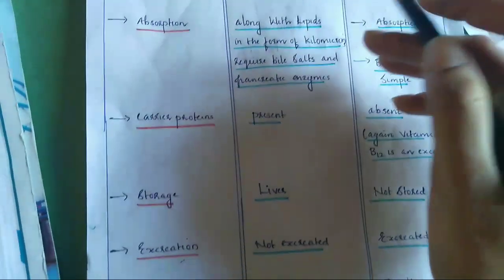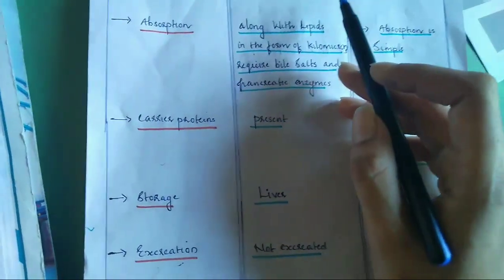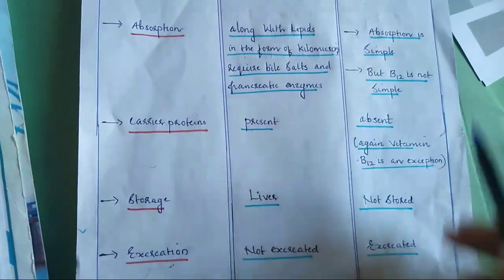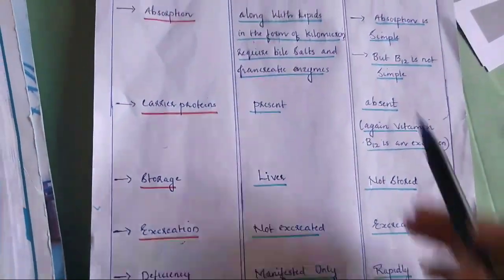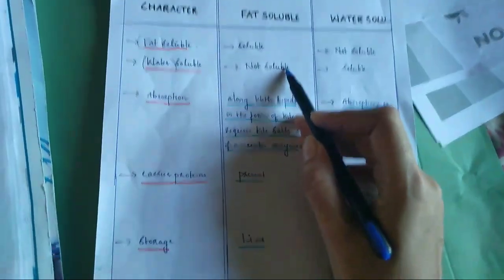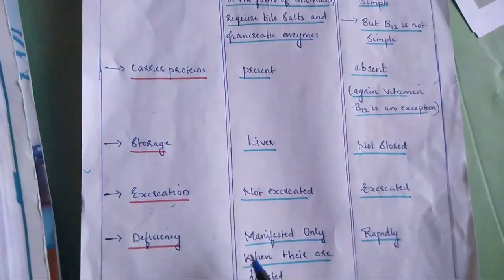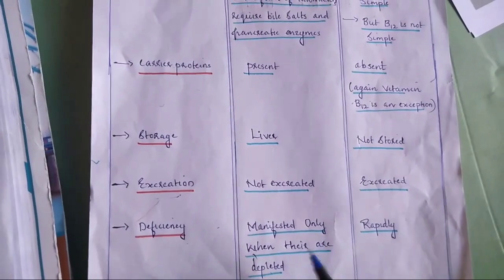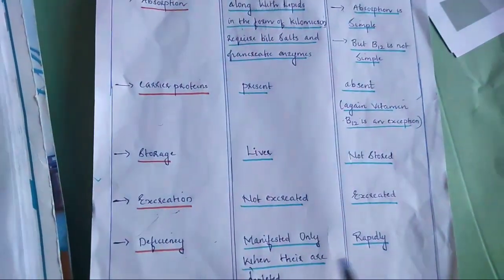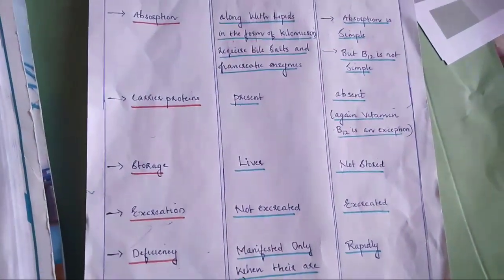Next, in case of excretion, fat soluble vitamins are not excreted and water soluble vitamins are excreted within our urine. In case of deficiency, fat soluble vitamin deficiency is manifested only when they are depleted, and water soluble vitamins have rapid deficiency.